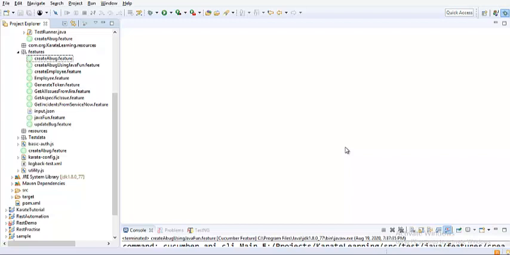Say, for example, so far we have learned how to send a request body in different ways. We learned how to send it from a table, how to read it from an external JSON file, and how to copy it into the feature file itself by placing it in three single quotes at the start and at the end. And now let's send that particular request body from a Java program.